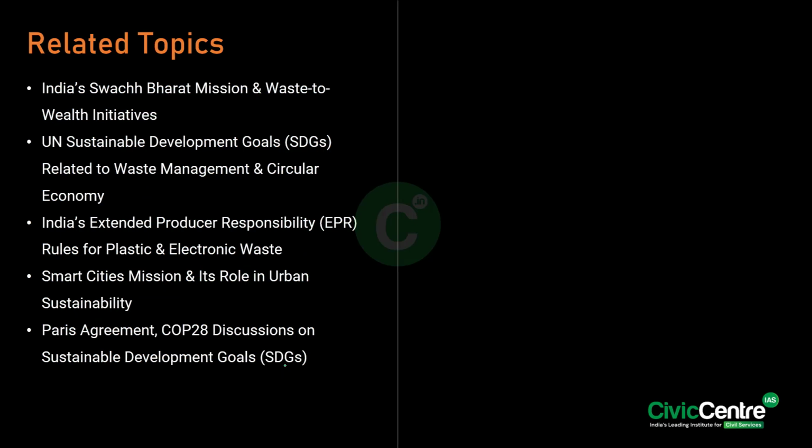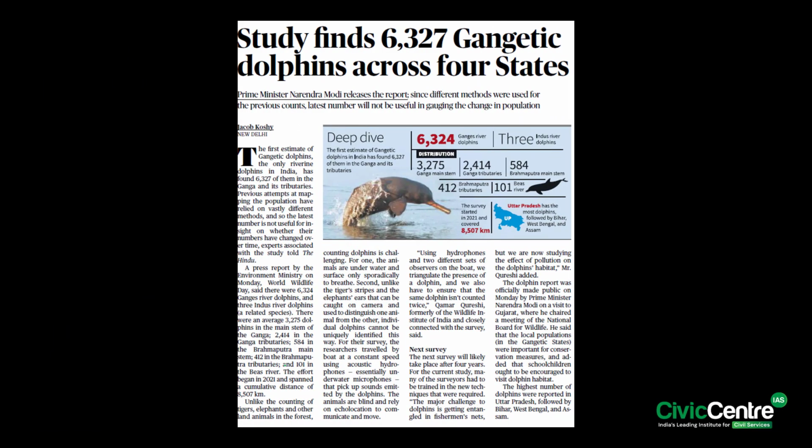Okay. Now, we shall move to the second article, which says that India has 6,324 Gangetic dolphins across Ganga and Brahmaputra river basins and 3 Indus River dolphins in the Beas River Basin in Punjab, which the country's first ever detailed dolphin population survey has found. So, conducted between 2021 and 23, the survey covered 8,406 kilometer long stretches of Ganga and Brahmaputra river basins, inclusive of its tributaries, and a 101 kilometer long stretch of Beas River.